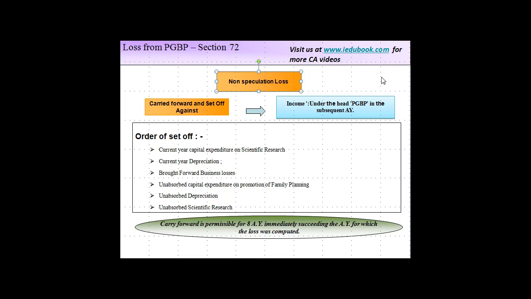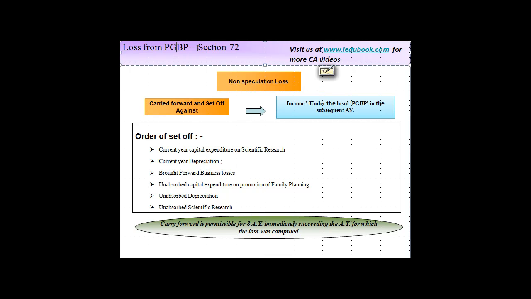So excluding those two things, if the non-speculation loss is there, which excludes unabsorbed depreciation, then that can be carried forward and set off. First you compute the income under the head PGBP. You take all the businesses together which are non-speculative in nature.